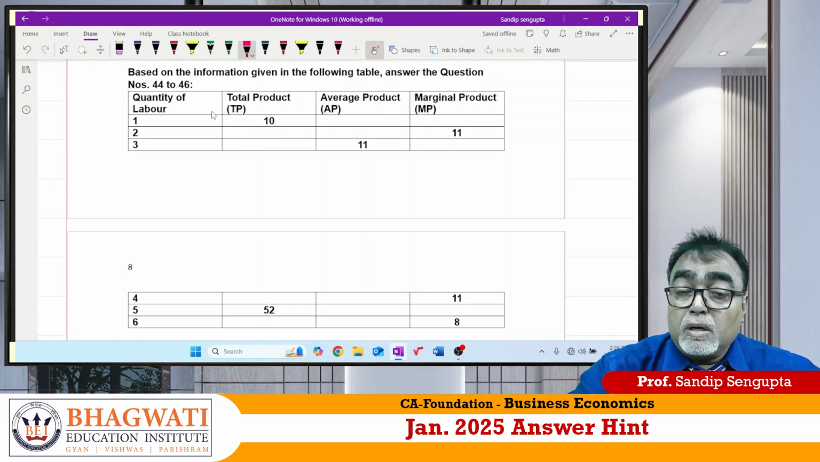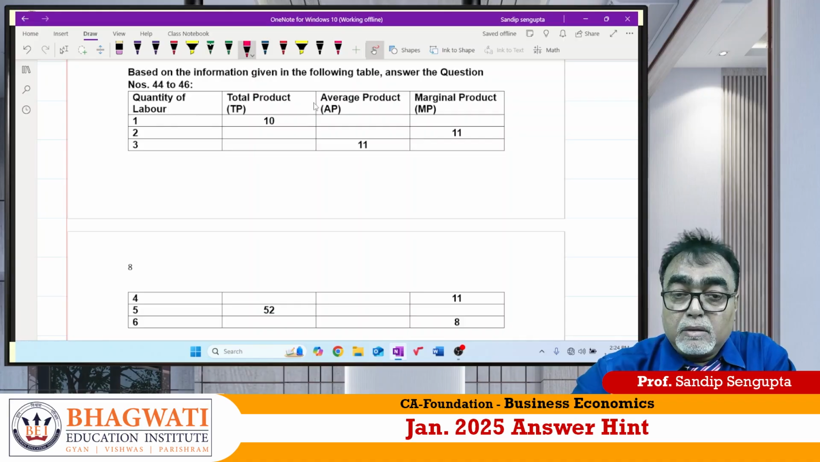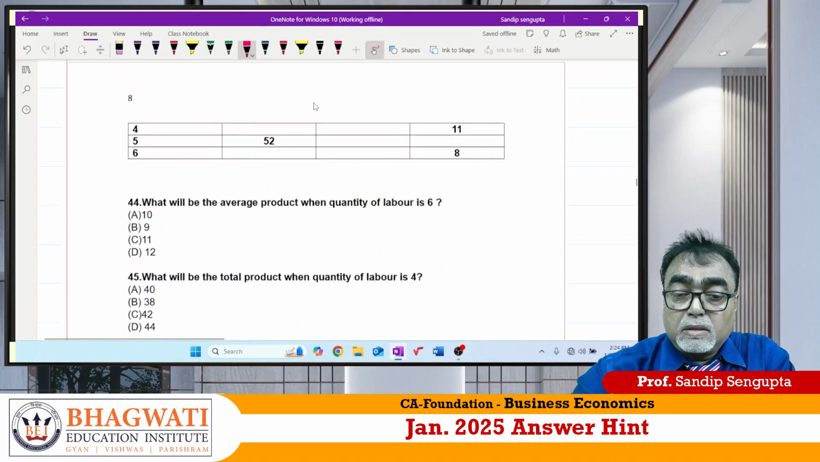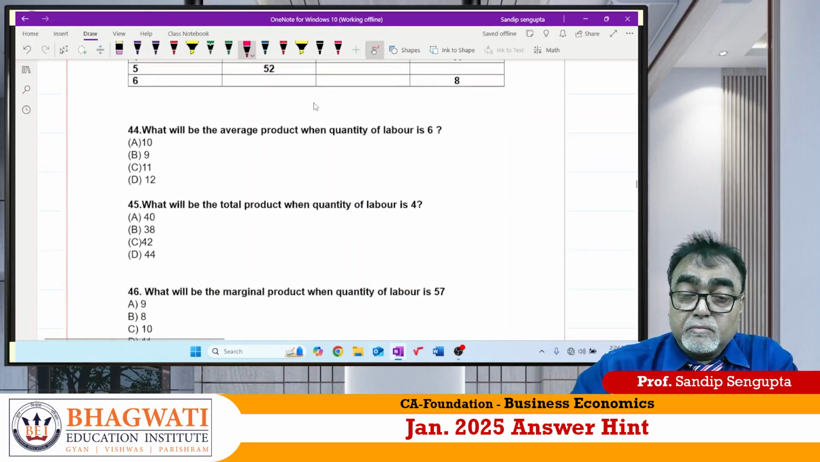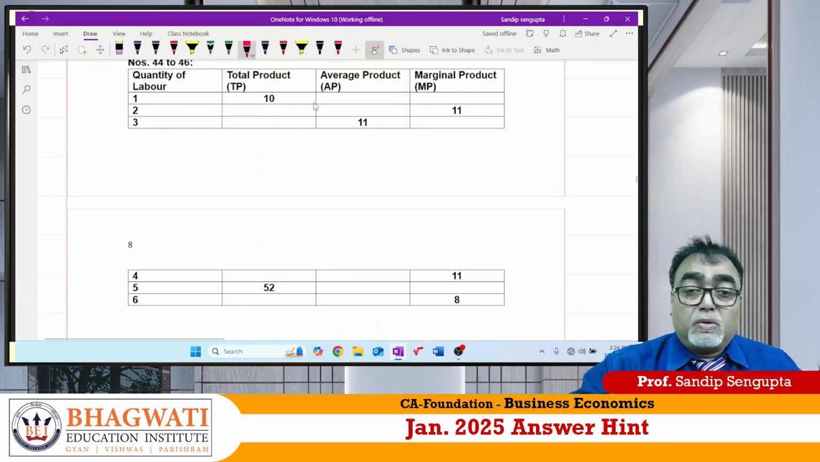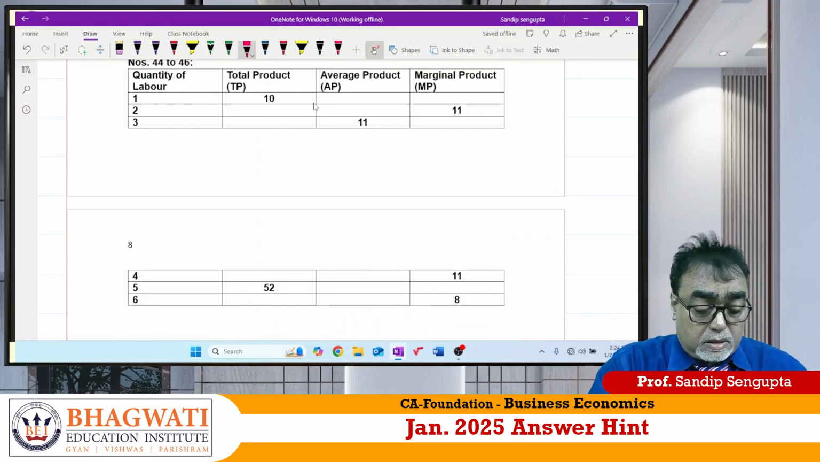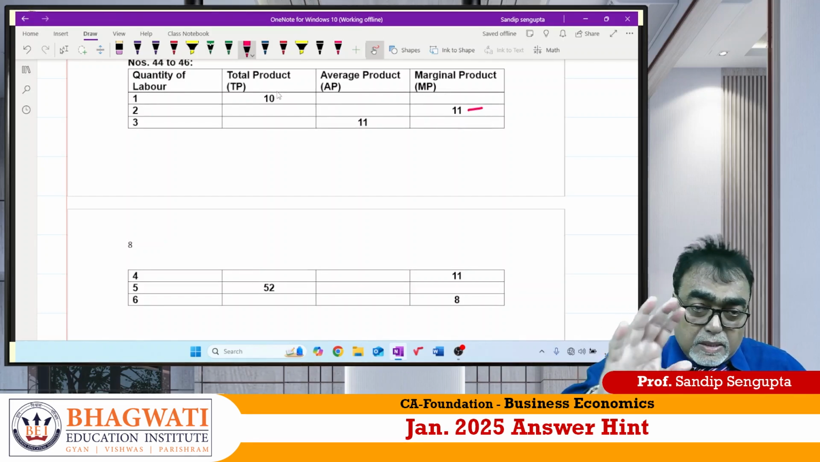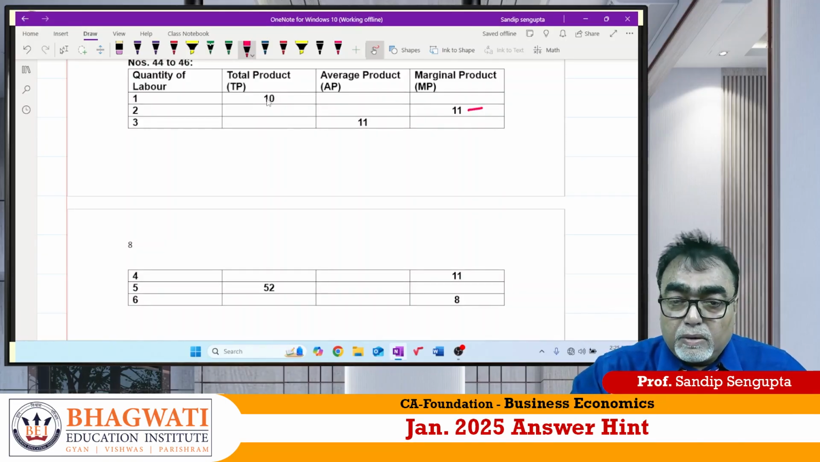Now question number 44 to 46. This table they have given. On the basis of the table, you have to find out average product, total product, marginal product. Simple sum. Eventually, whatever question bank we have made, it has come from there only. Okay, slowly. Marginal product is given as 11. So first, it is my suggestion, complete the table carefully, whatever required.